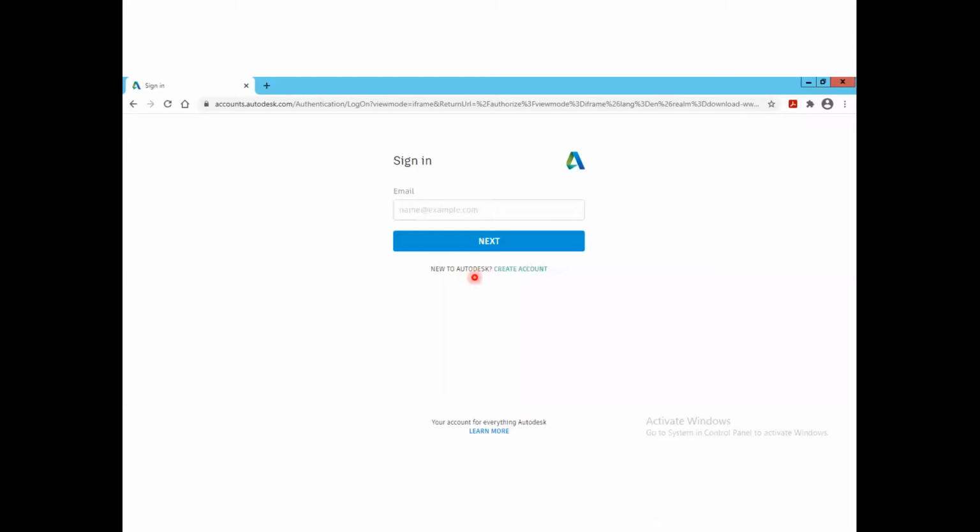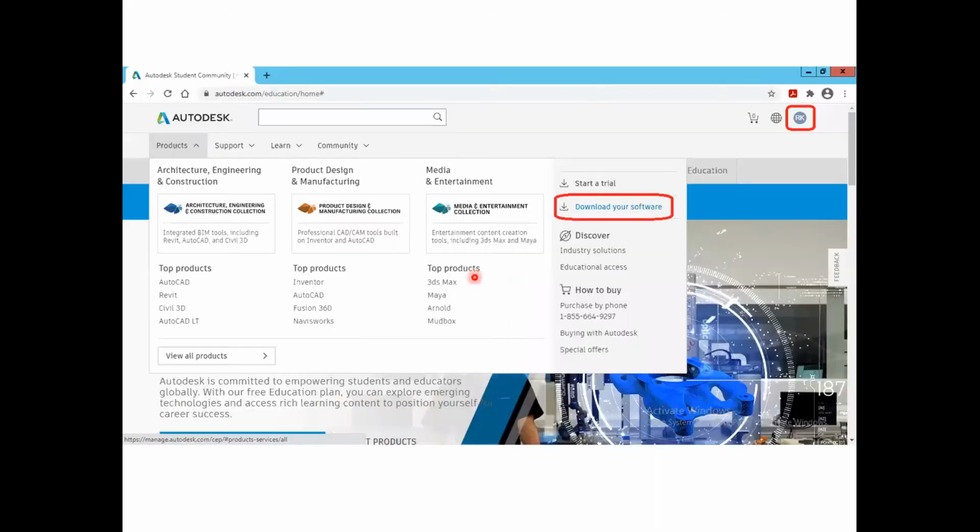Once your login is created, you can go for a product. There you will find many products developed by Autodesk. Some of the products developed by Autodesk, including AutoCAD, are free for students. Here you can see the list of the products. You can go for view all products, and here you can go for download your software.